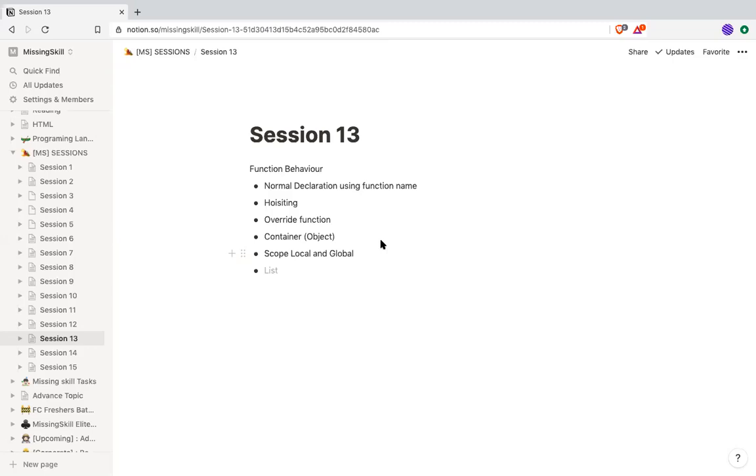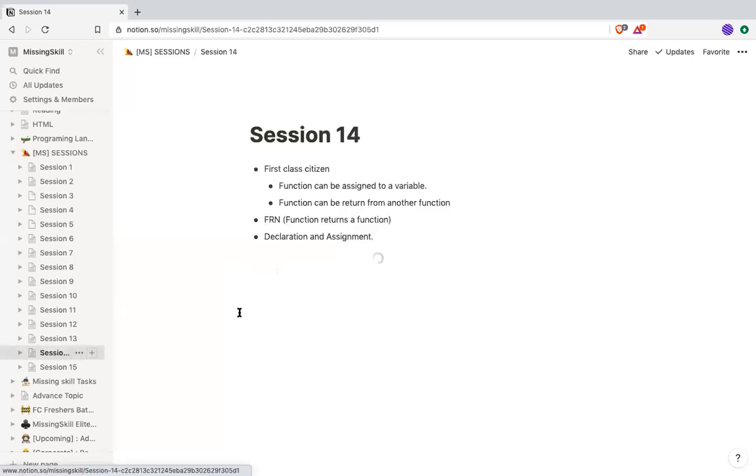So why can a function return a function or be assigned to a variable? How is that possible? Because function is a first class citizen in JavaScript. That means it is derived from an object and is given special privileges, so it can behave any way it wants.